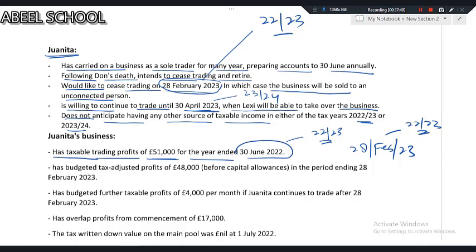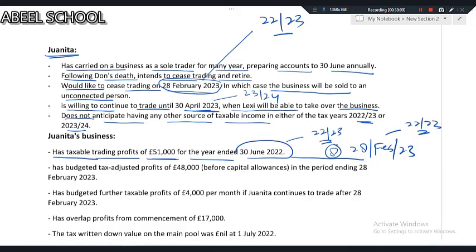From 30th June 2022 till 28 Feb 2023 there are 8 months. If you're not adding the next 8 months' profit into 51,000, then it is also perfectly fine. You just take the 8 months' data and work on that.